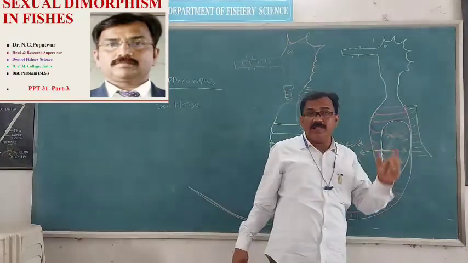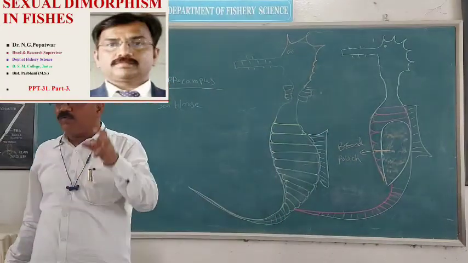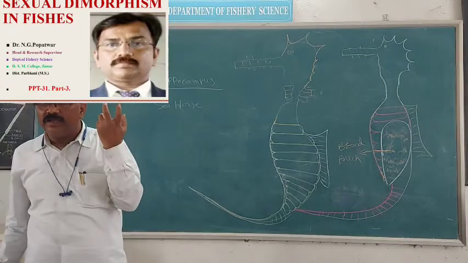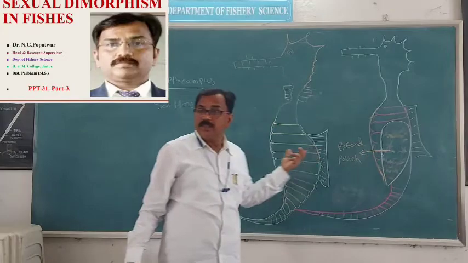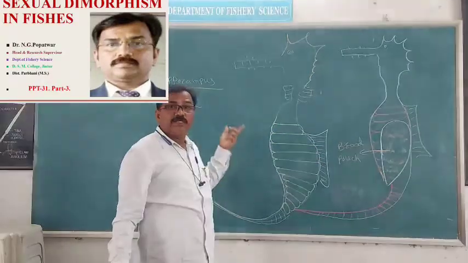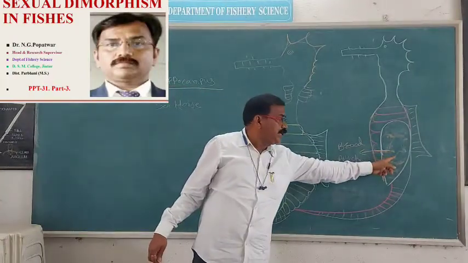Hence, the male fish possesses a brood pouch for egg storing and egg carrying, and such a brood pouch is absent in the female Hippocampus or seahorse.